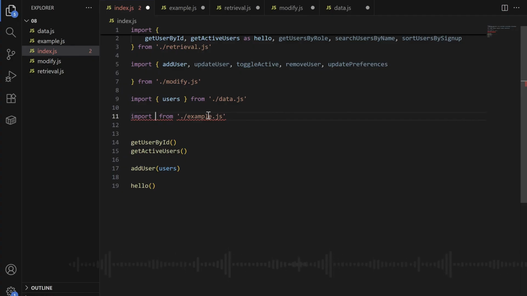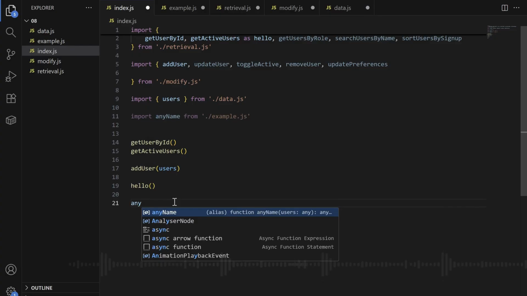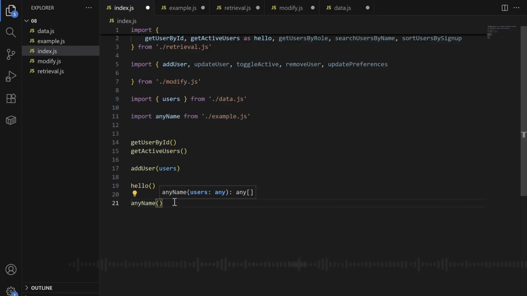If we write any name, it will just automatically go to the default one, because we have set it as the one people import when they import this file. So we can write any name we want to import that, as long as we specify the right location.